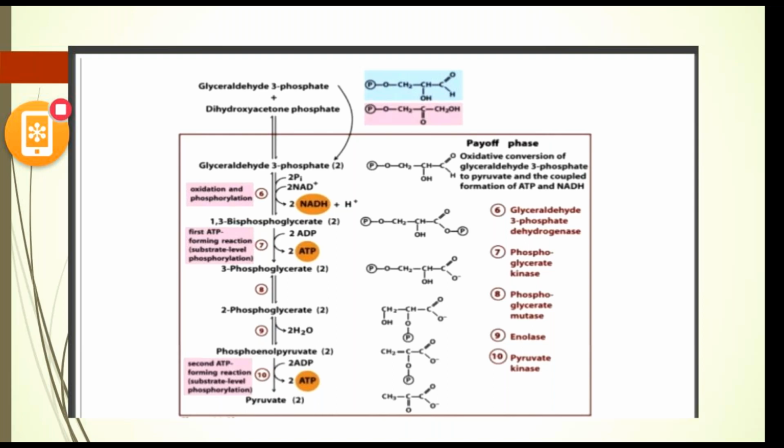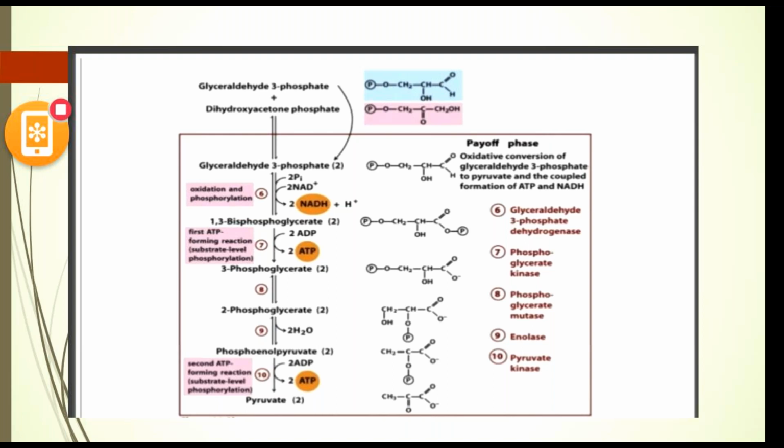The next step undergoes dehydration. Here the enzyme enolase catalyzes the removal of one water molecule from 2 phosphoglyceric acid, resulting in the formation of phosphoenol pyruvic acid. In this step, the water molecule is removed from 2 PGA, which is phosphoglyceric acid, and in the presence of enolase it is converted to phosphoenol pyruvic acid.